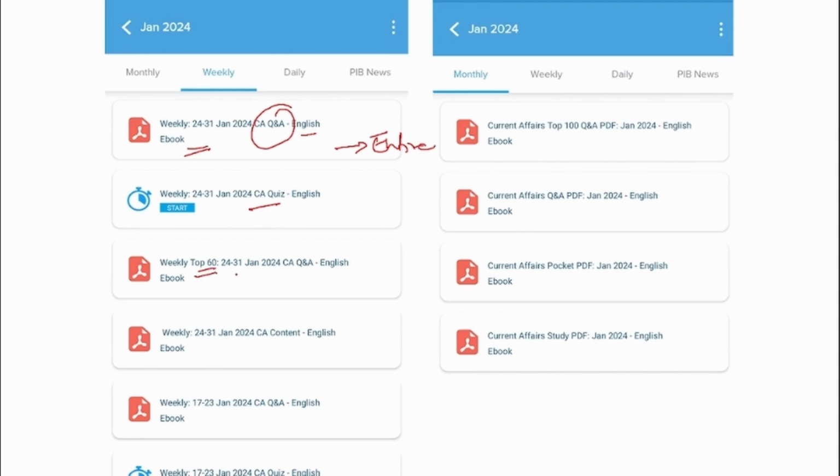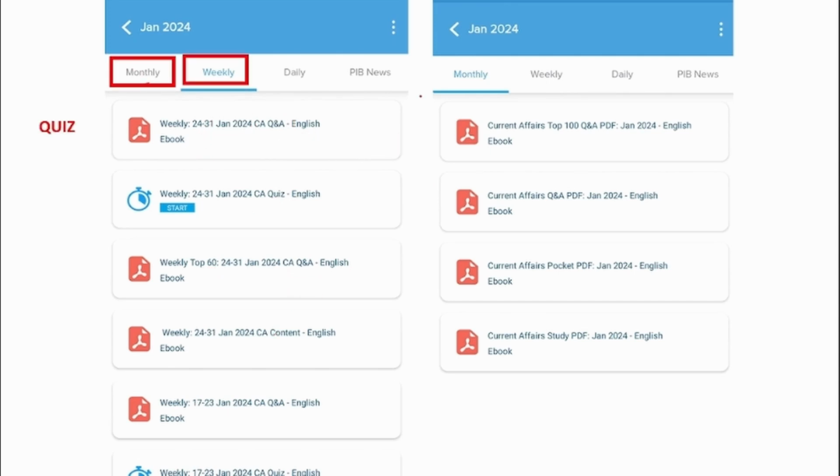But here we take the top 60 most important news and we upload it in this PDF in question and answer format. Apart from weekly, we also provide you the monthly ones. This PDF will contain detailed view of that particular month news, and this will have a brief format of the same news. This will be in the form of a question and answer format, and this will have the top 100 question and answer of that particular month.